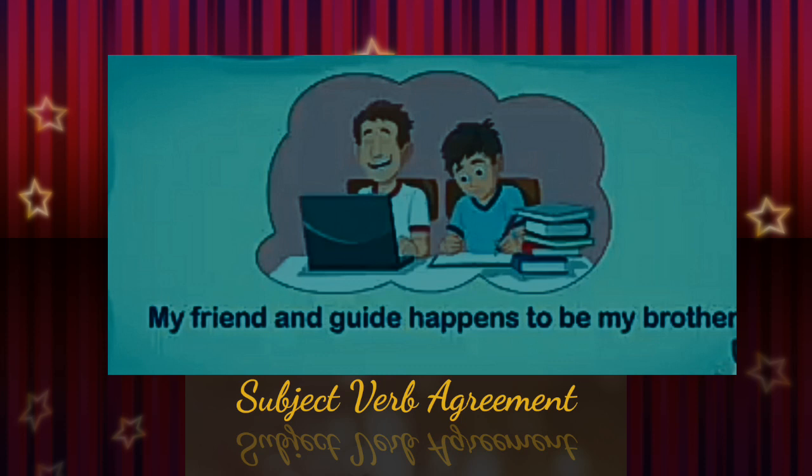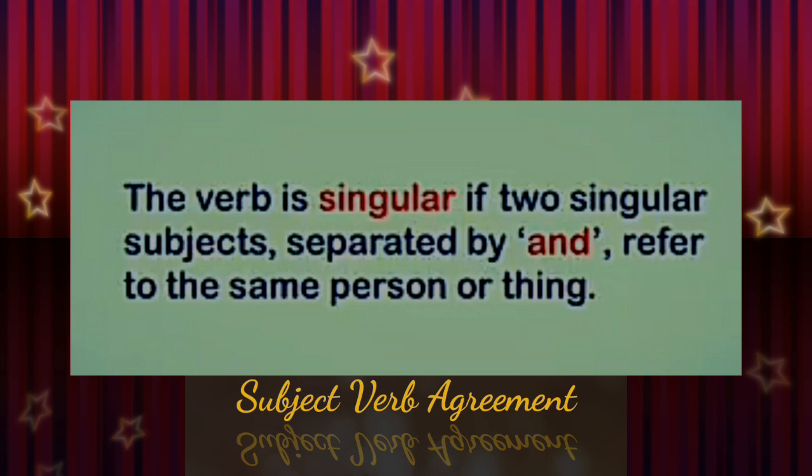And that's why it is followed by a singular verb. Listen, the verb is singular if two singular subjects separated by and refer to the same person or thing. It will be clear when I give you more examples.